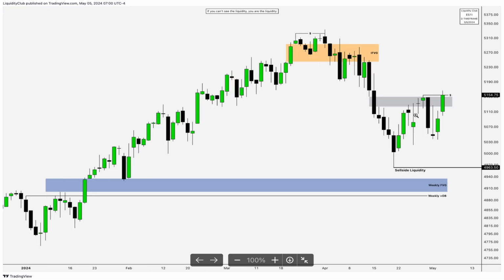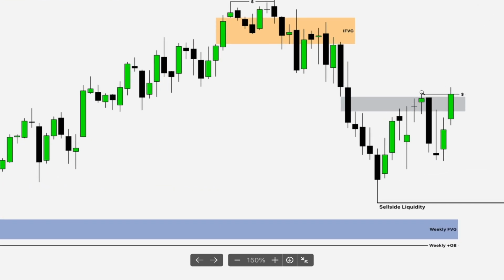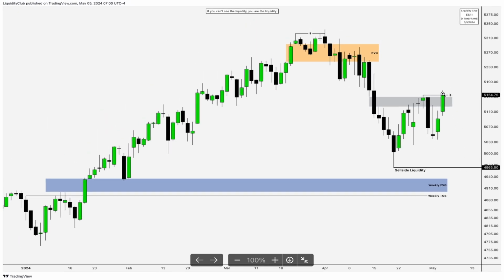Going to the daily time frame chart, you can see how price formed a high, took out the high, and reached to the bearish order block right there. You can go to your chart and check it out. Price reached to the bearish order block, and then from here we can be expecting price to trade down lower towards the sell side liquidity right there.